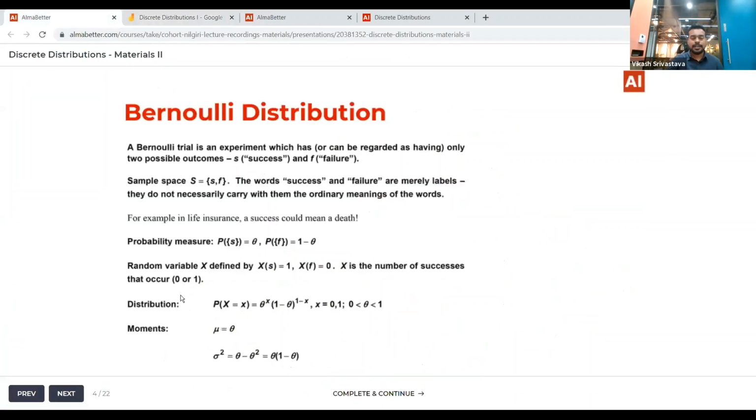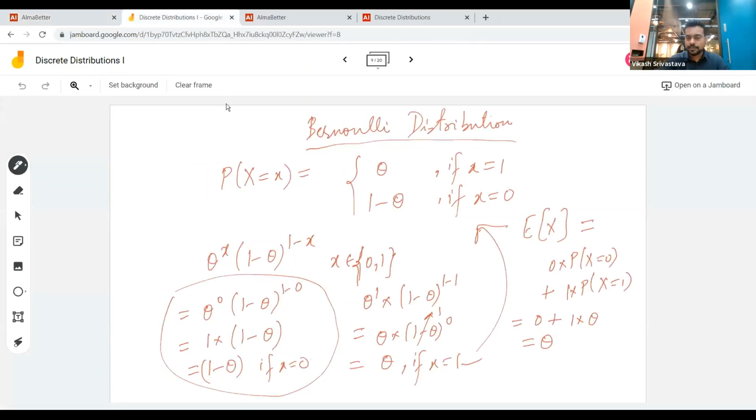And needless to say, you can also calculate sigma squared, the variance. So variance is again pretty easy. Variance of x is nothing but expectation of x squared minus expectation of x whole squared. And I'm not sure if I'll get space here, but I'll just write above.